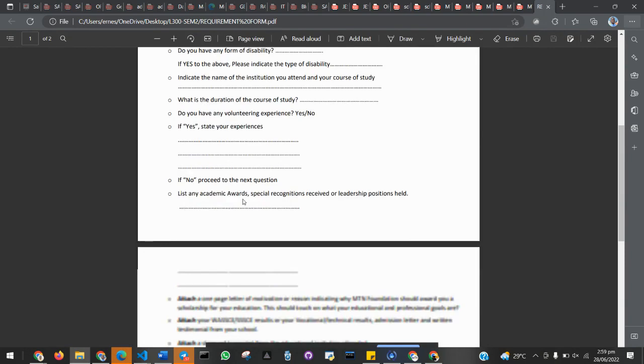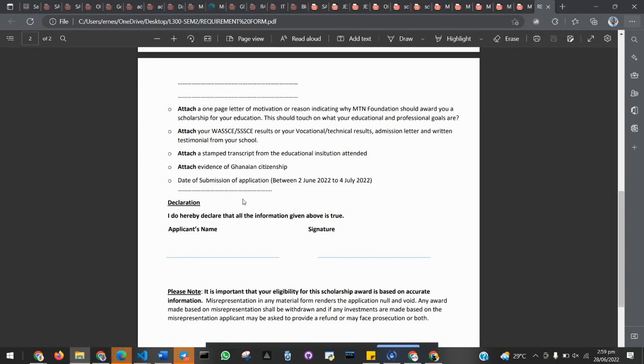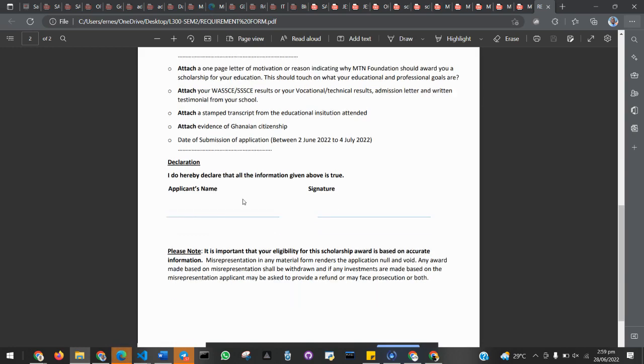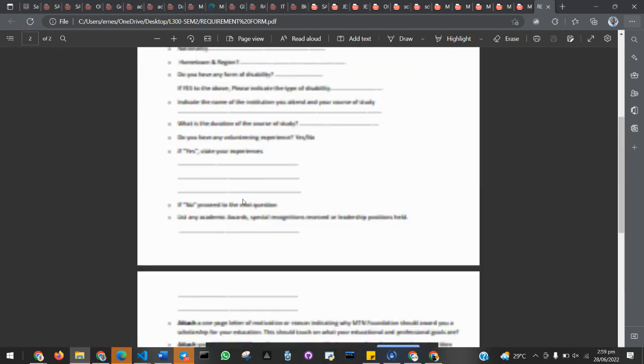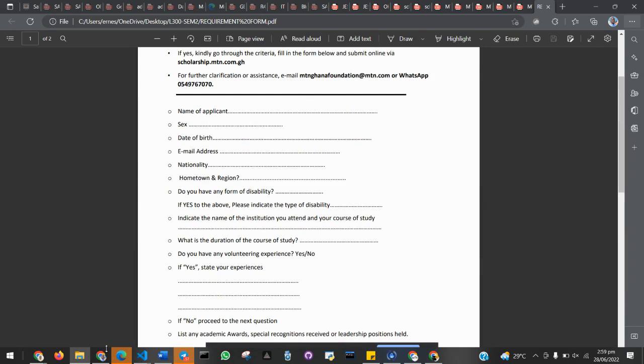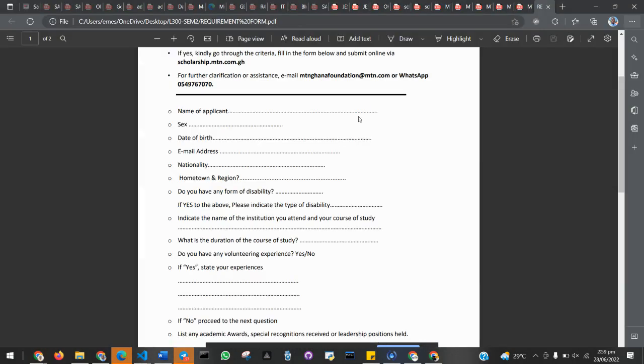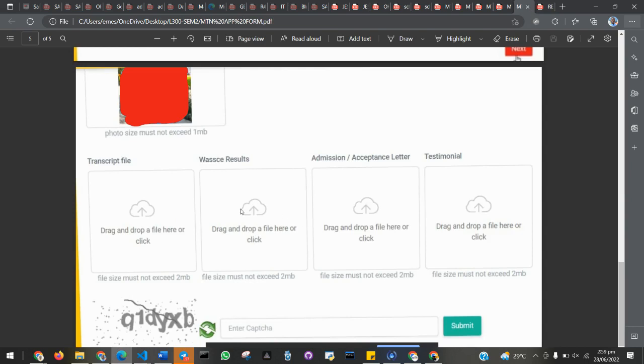So in a case where you don't have any of them, I will suggest you quickly go and get them. But provided there's no way you can have those, then I will highly recommend you make sure you upload it in place of where you have any of the requirements. I mean, in this case, either the transcript or here.